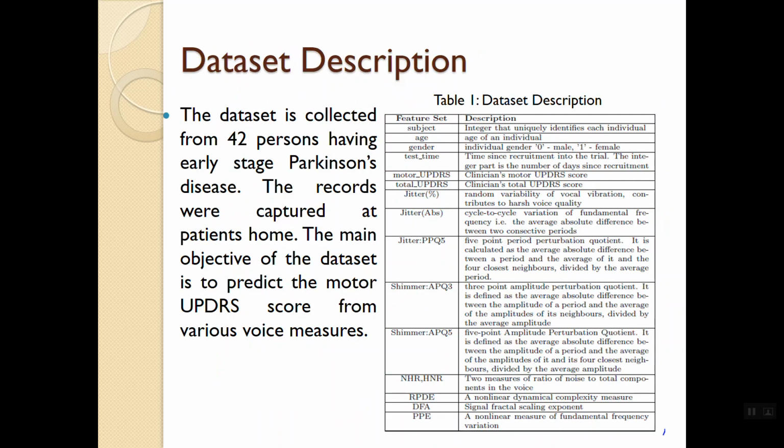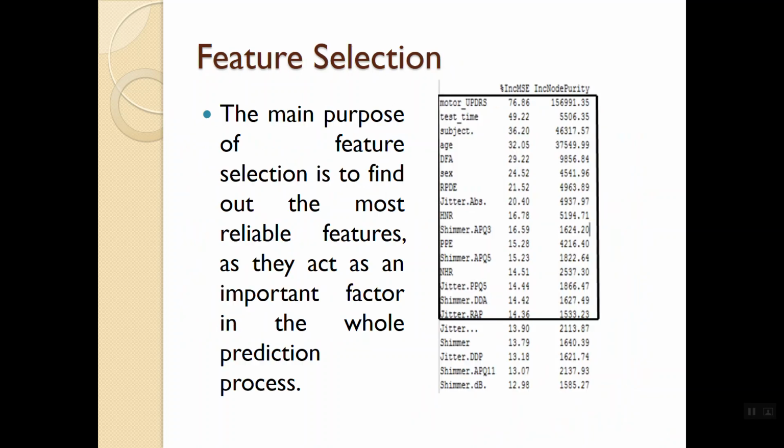This is a data description. The dataset is collected from the UCI repository and contains voice data captured by experts from patients at home. The main objective of the dataset is to predict the motor UPDRS score from various voice measures. For feature selection, I used the Rattle tool, with two techniques: increase in MSE and increment in node purity.